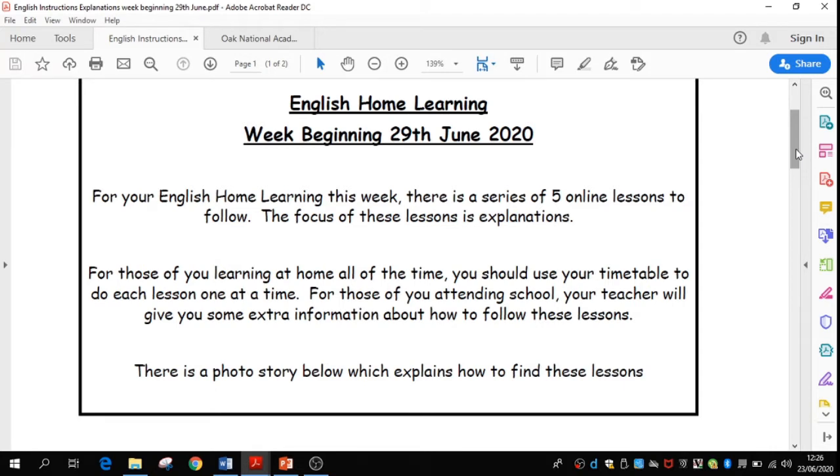This week you're going to be writing an explanation text. There will be a series of lessons on the website which you will watch, and then at the end of the lessons work your way through to writing an explanation text, which you can submit to your class teacher via the class email at the end of the week.